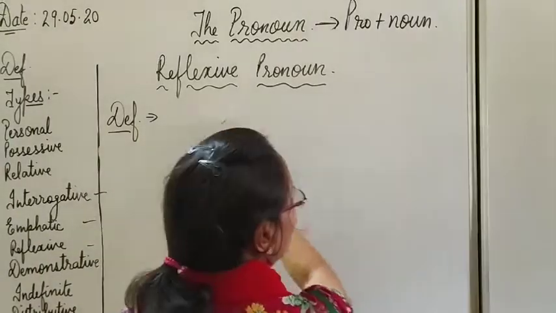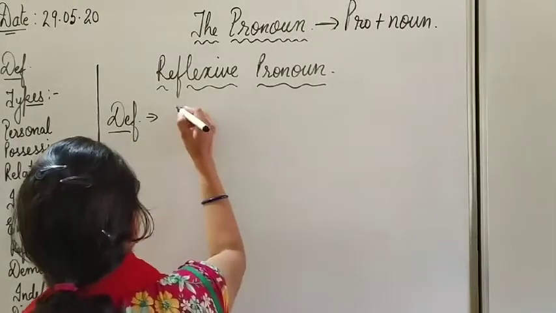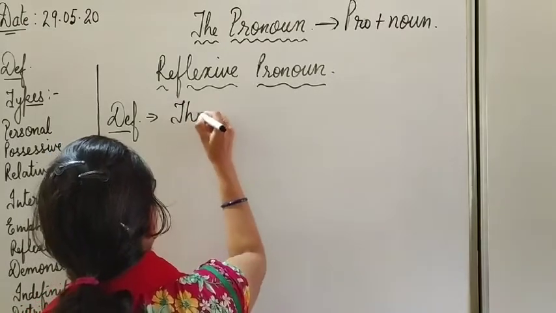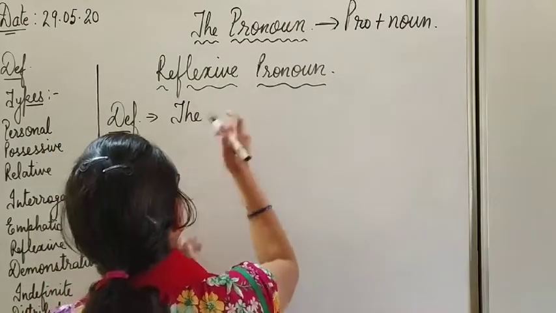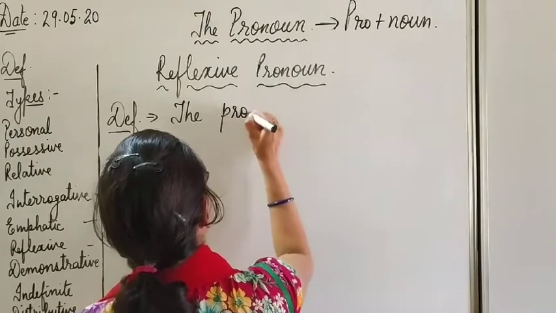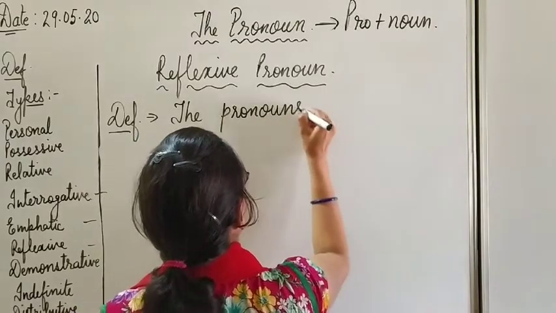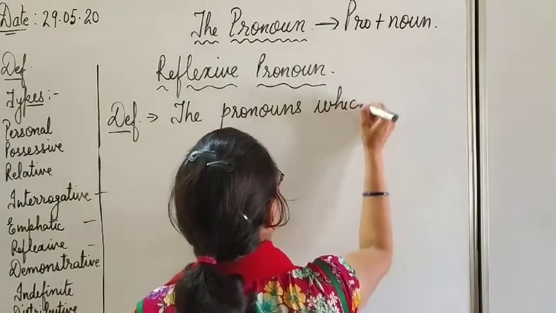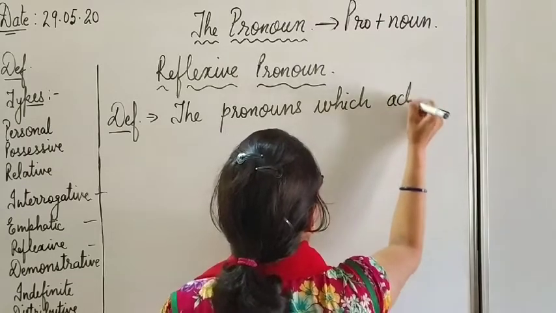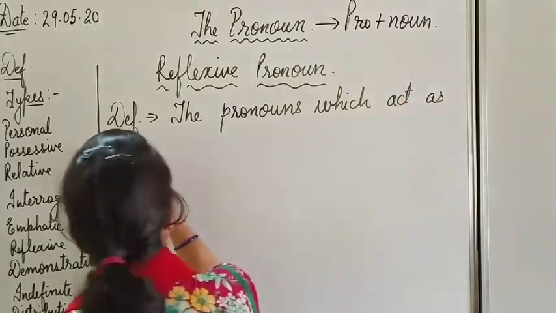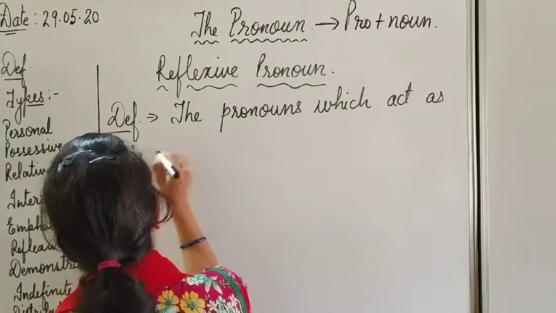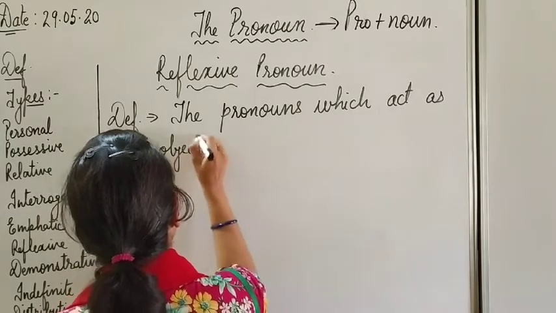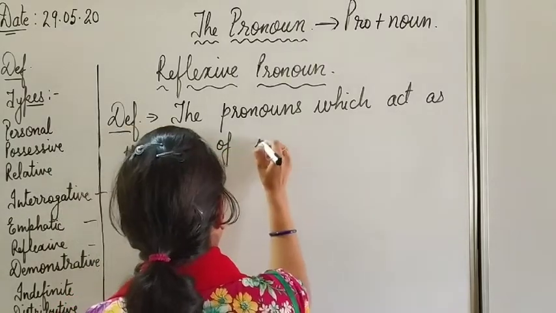Reflexive pronouns are nothing but the pronouns which act as the object of verbs.